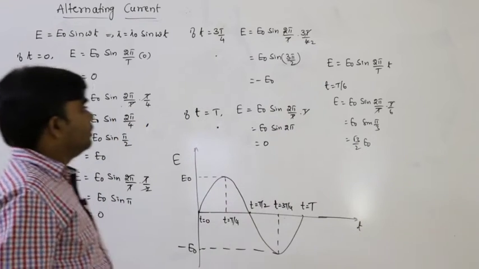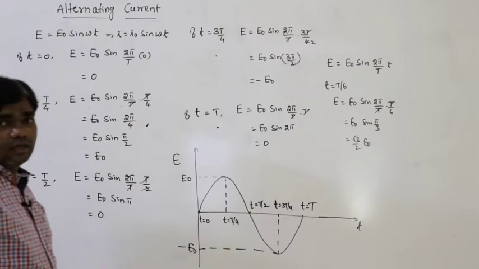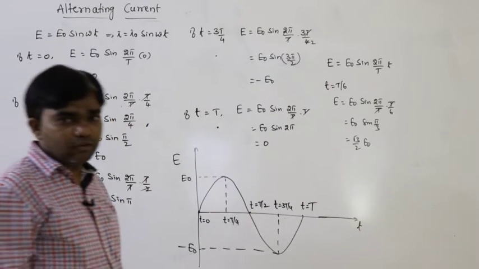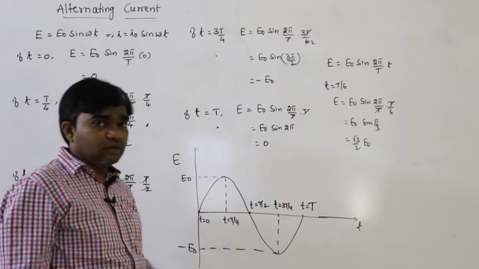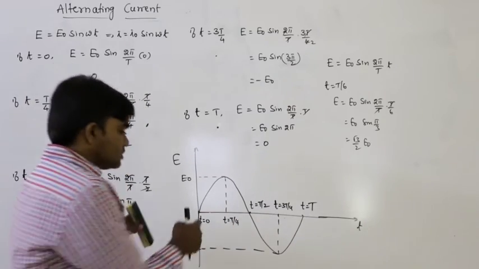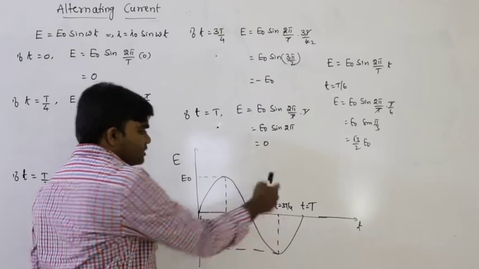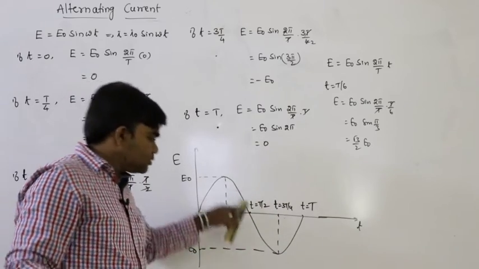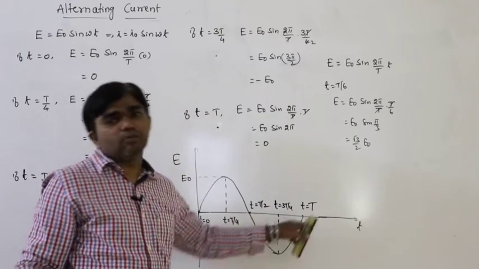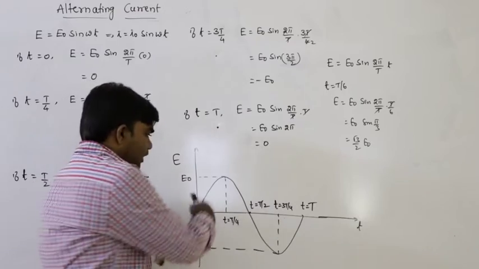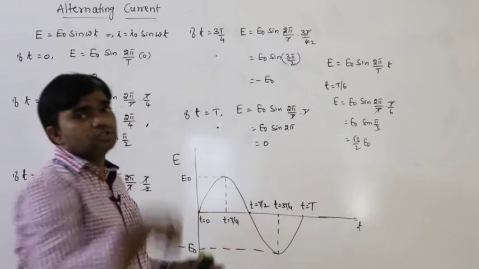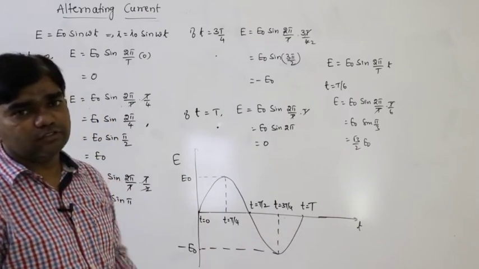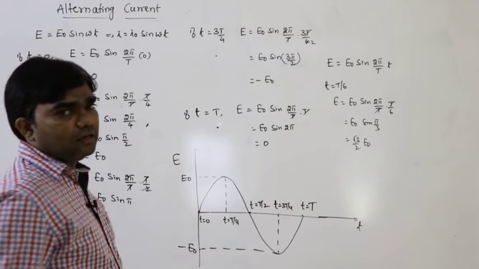So that is called alternating current and alternating EMF, repeated at regular intervals. See here, for every T by 4 seconds, 0 to maximum, maximum to 0, 0 to negative maximum to 0, like that. So magnitude changes, direction also changes. This is the concept of alternating EMF and alternating current.